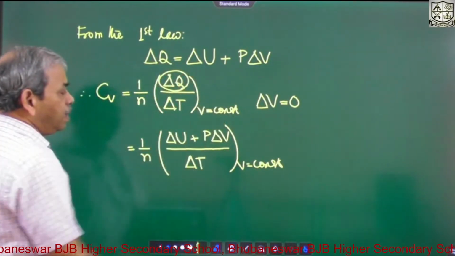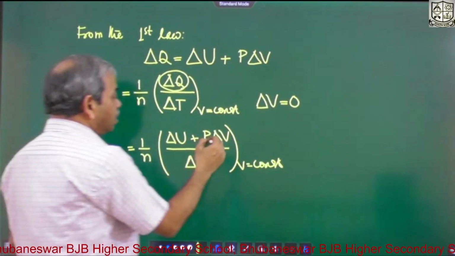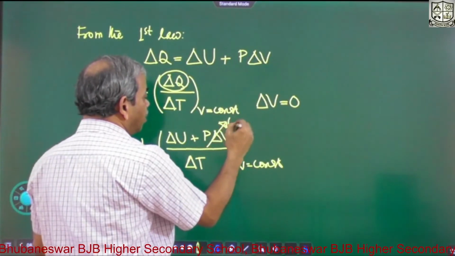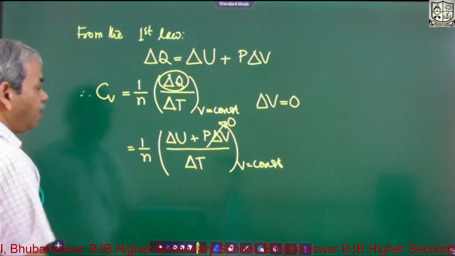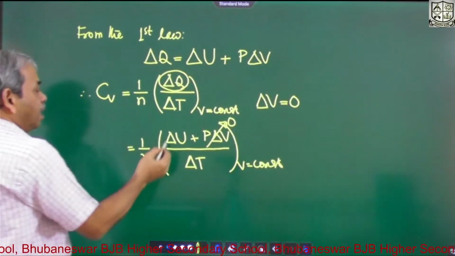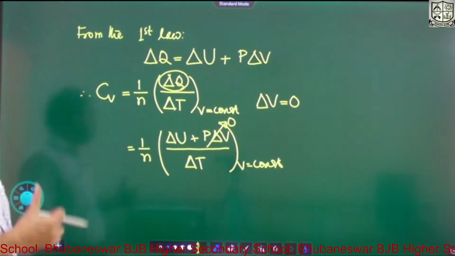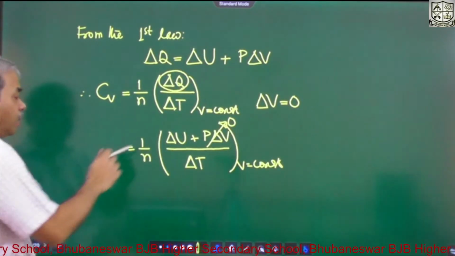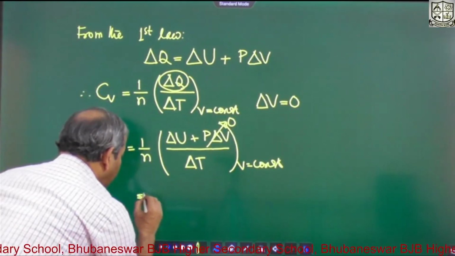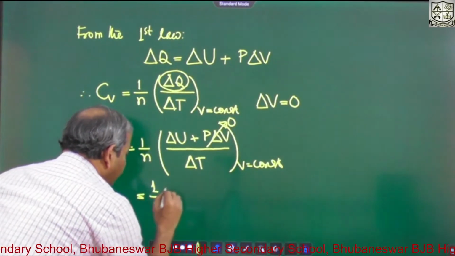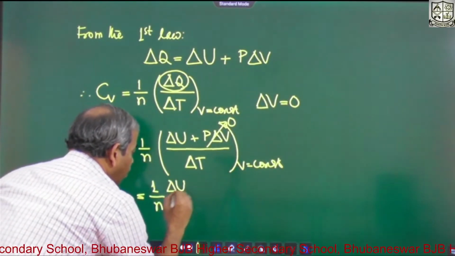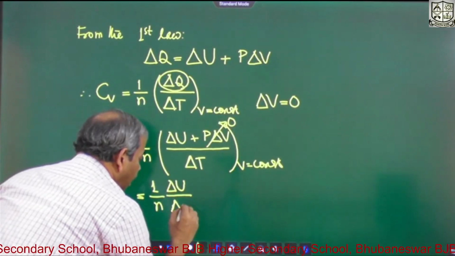And V constant means delta V is 0. So this goes to 0. So how much remains? Delta U by delta T. U does not depend upon the volume, it only depends upon temperature. So therefore, it is equal to 1 by n delta U by delta T.